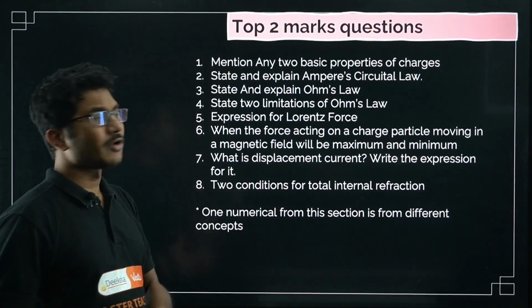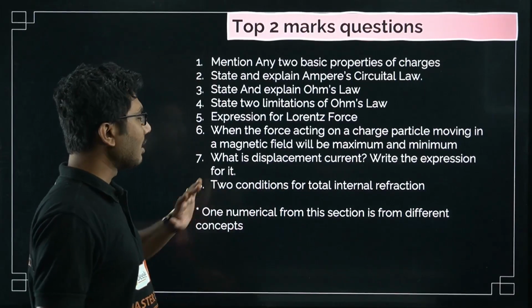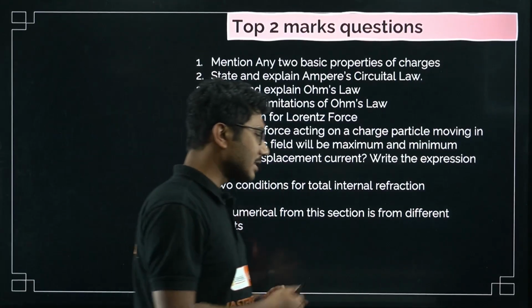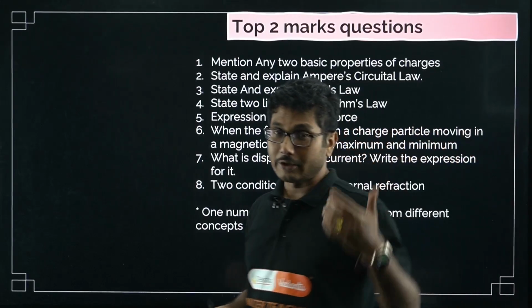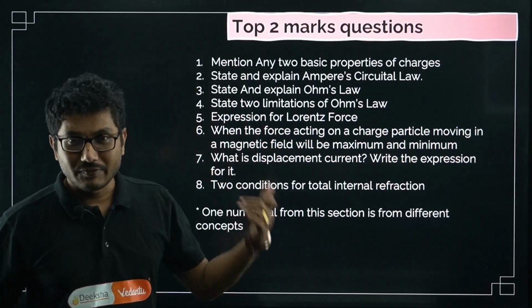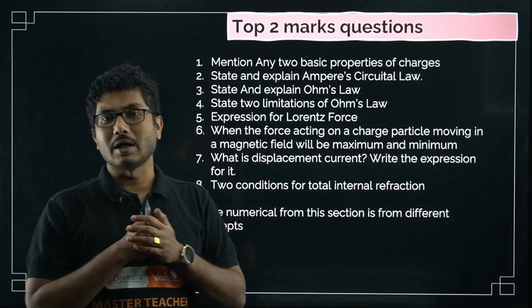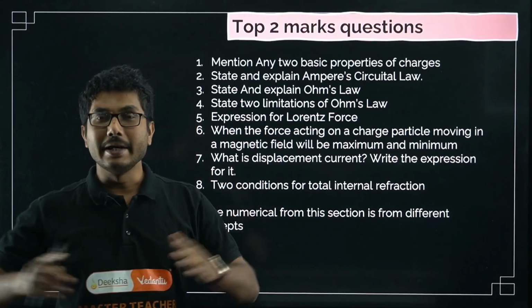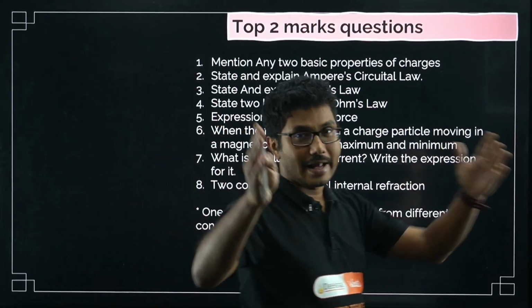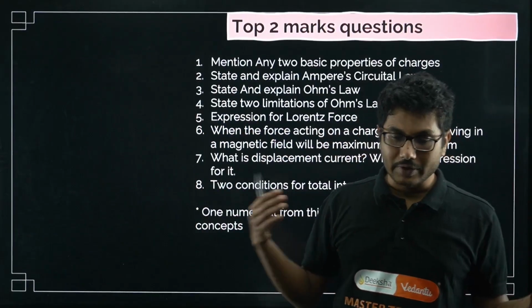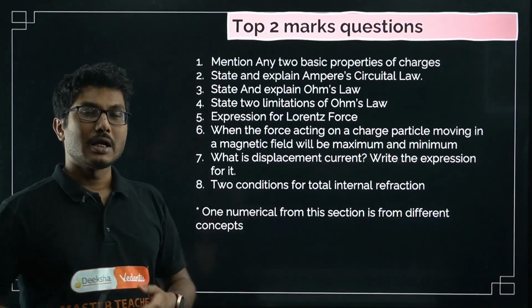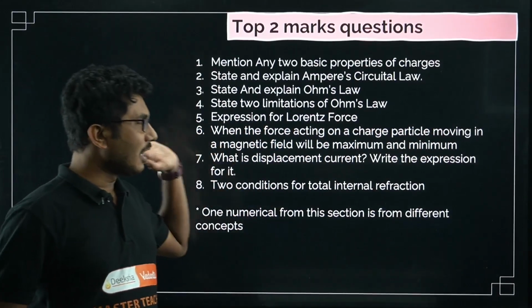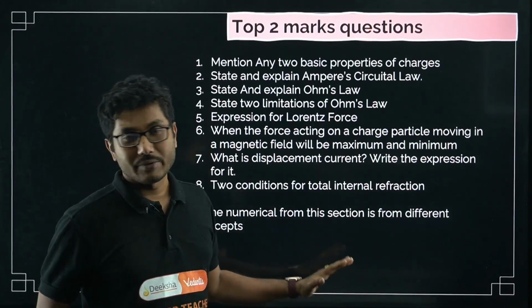Now one numerical from this section, and the numerical questions varied a lot. Sometimes it is coming from electromagnetic induction, sometimes from the chapter electromagnetic potential, sometimes electric field, and the numerical question varied a lot across the districts. And as you know, there are 3 different blueprints, so different chapters are included in the numerical part. So the numerical question varied across the districts. There is no clear winner in this case.